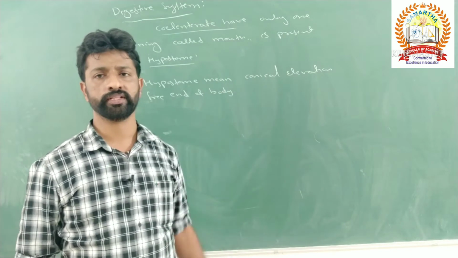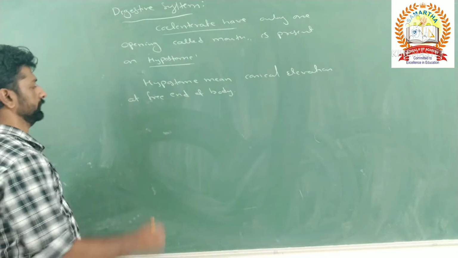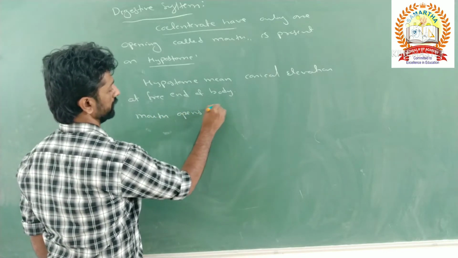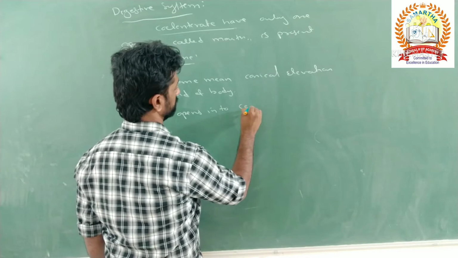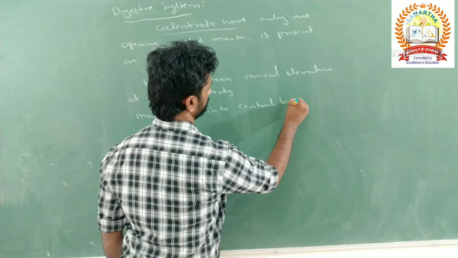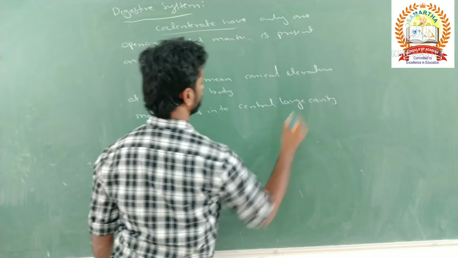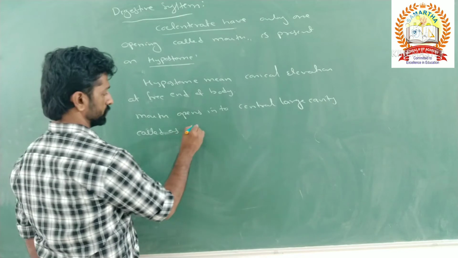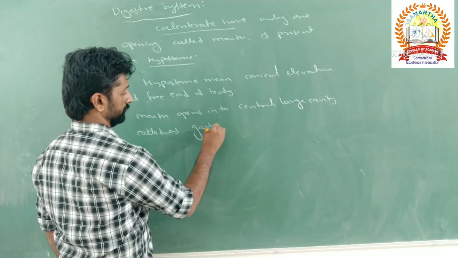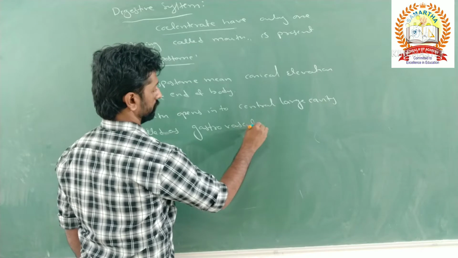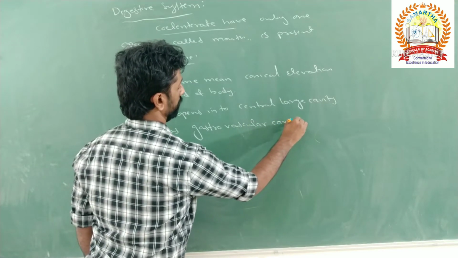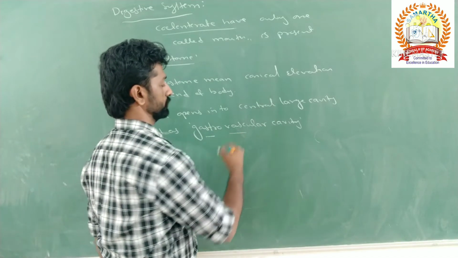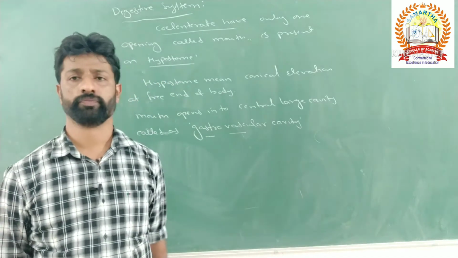Over that hypostome there is the mouth, which opens into a central, large cavity. This central large cavity is called the gastrovascular cavity. Why is it called gastrovascular cavity? Gastro refers to stomach and vascular refers to the circulatory system.